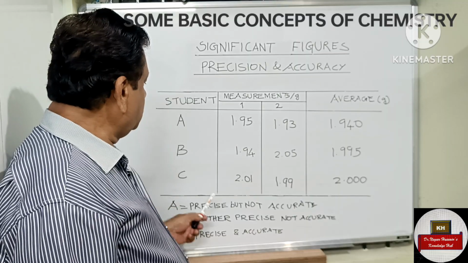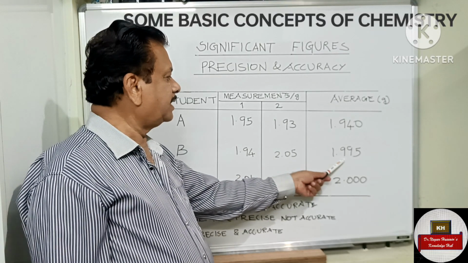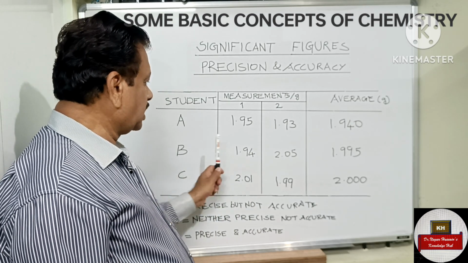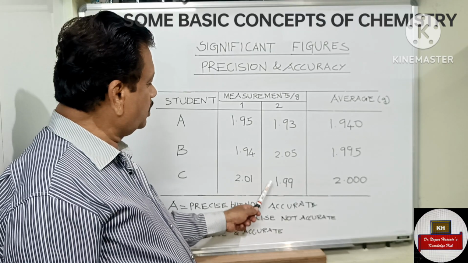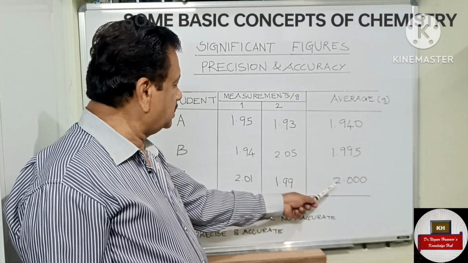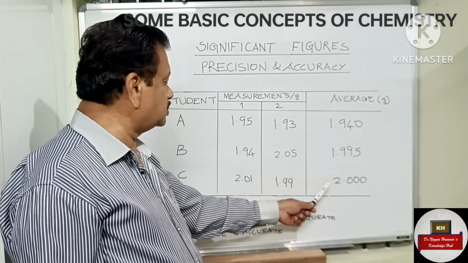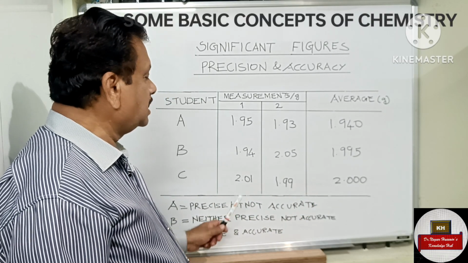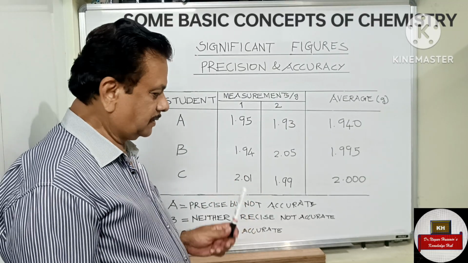In the case of B, he gets 1.94, 2.05, 1.995. His results are neither precise nor accurate. And in the case of C, he gets 2.01, 1.99 and the average is 2. These results of the first analysis and the second one are very close to 2. So his results are precise and accurate. I hope you understand what precision and accuracy are.